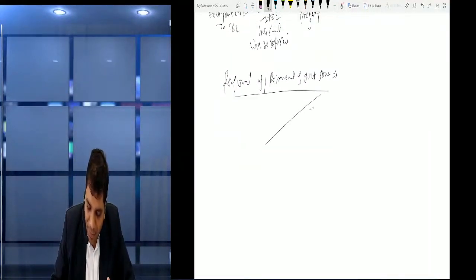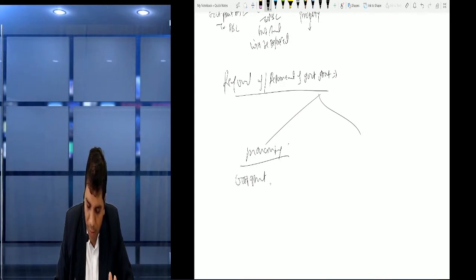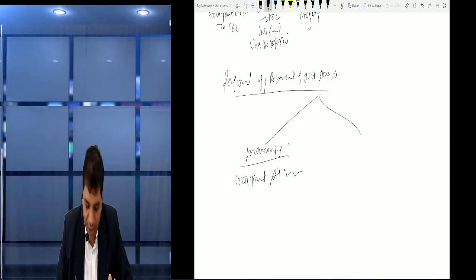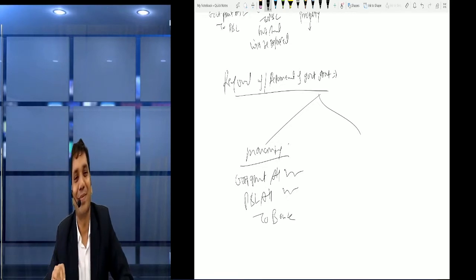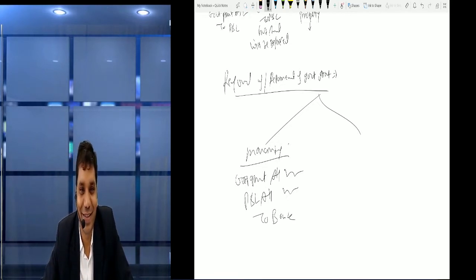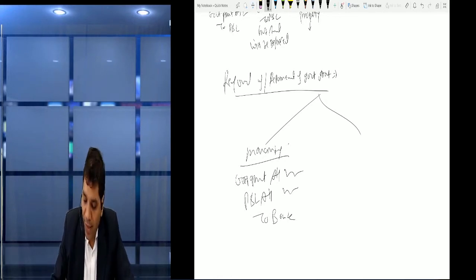So in short, if the government grant is monetary, then what entry do we pass? If the government grant balance is there, government grant account debit. If it is not there, P&L account debit to bank. It becomes refundable. Right, very good.